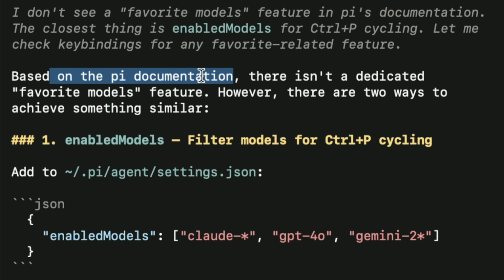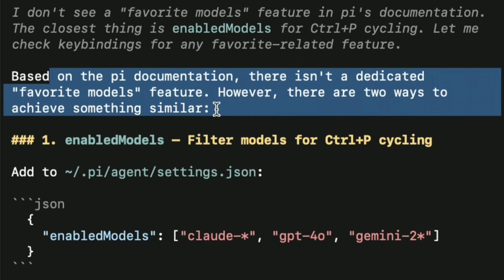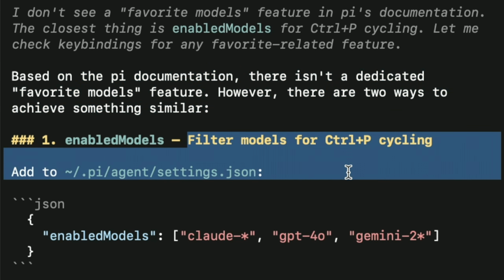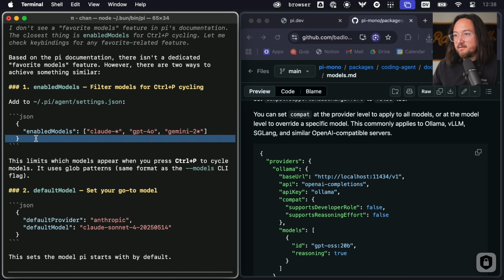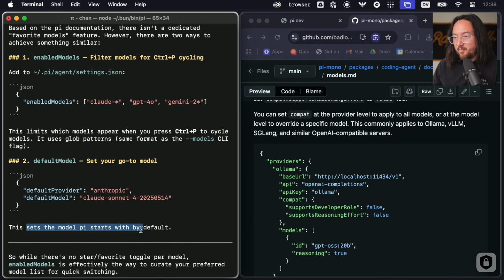Based on Pi documentation, there isn't a dedicated favorite models feature. However, there are two ways to do something similar. So enabled models, filter models with Control P cycling, or it looks like I can filter for certain models. And we can also set a default model, which sets the model that Pi starts with.